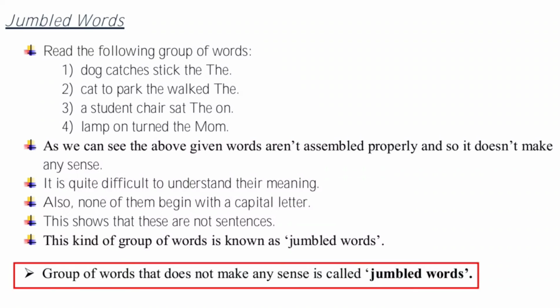A sentence always begins with a capital letter, but this group of words does not begin with a capital letter. This shows that these are not sentences. All these points tell us that this group of words is not a sentence. So what are they? This kind of group of words is known as jumbled words.